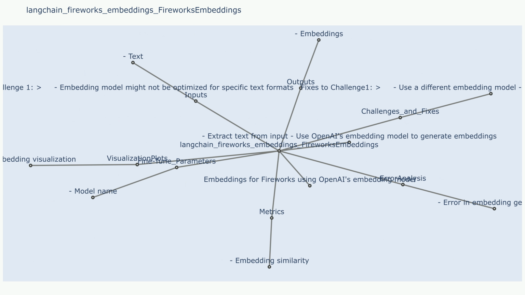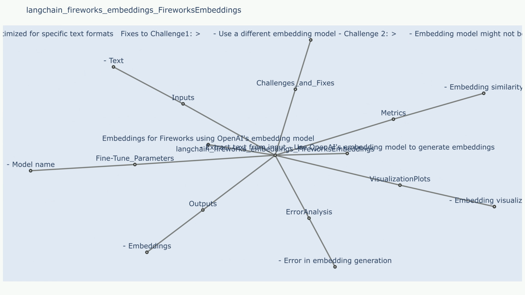Fine-tune parameters. Number of PLMs. The number of pre-trained language models used in the ensemble can be adjusted to balance performance and computational resources. Using a larger ensemble generally results in better performance but requires more time and resources. Clustering algorithm. Fireworks embeddings offers various clustering algorithms to choose from, such as k-means, DBSCAN, and hierarchical clustering. The choice depends on the specific application and desired characteristics of the clusters.